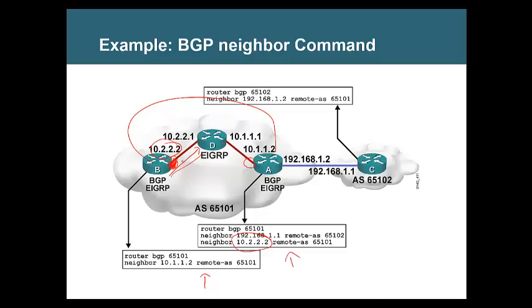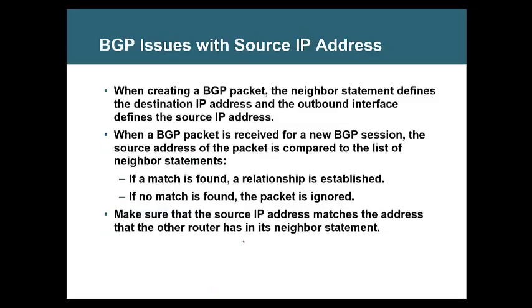Yes, sir. B only sends. So B's exit interface is 10.2.2.2. That source address should match the neighbor statement. Is it matching? It is matching. Yeah, that is what is mentioned on this page. See, if a match is found, the relationship is established. If a match is not found, then the packet is ignored.